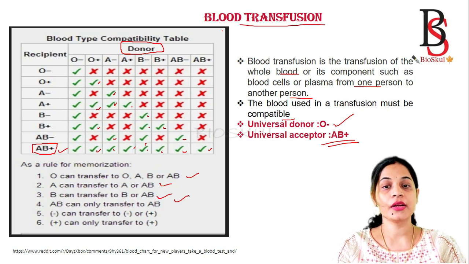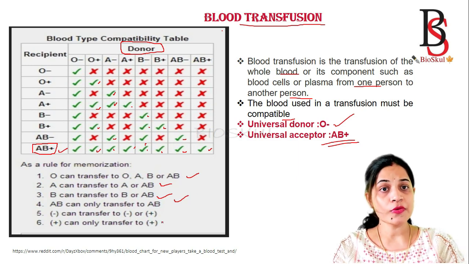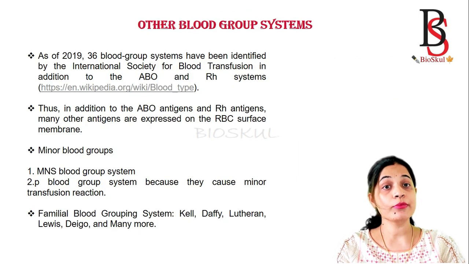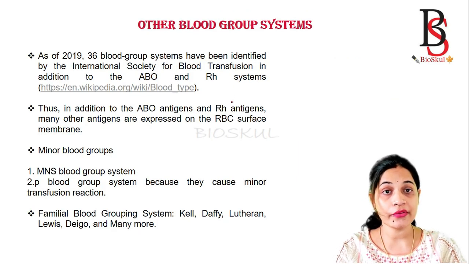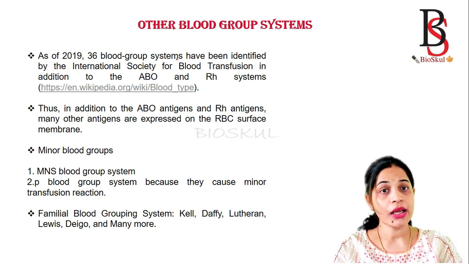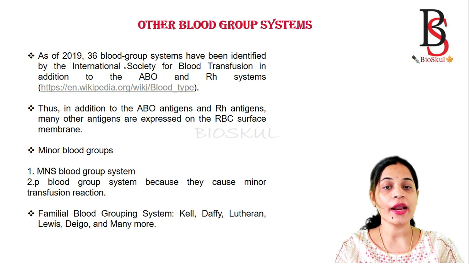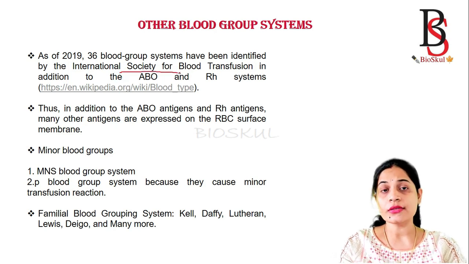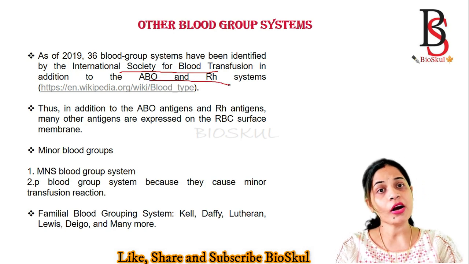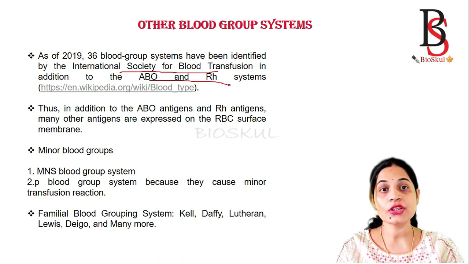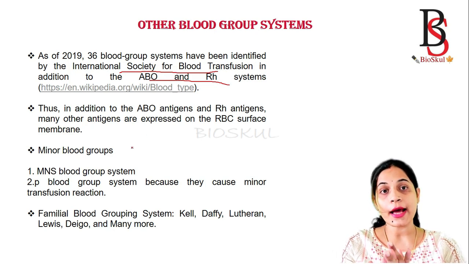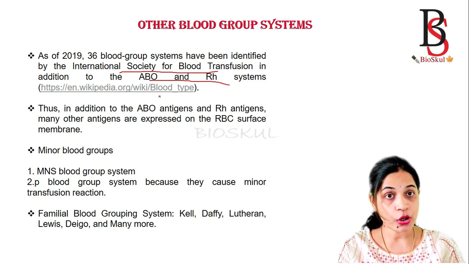Okay. What other blood group systems are present? As of 2019, 36 blood group systems have been identified by the International Society for Blood Transfusion in addition to the ABO and Rh system. Thus, in addition to ABO and Rh antigen, many other antigens are also expressed on the membrane of RBC.